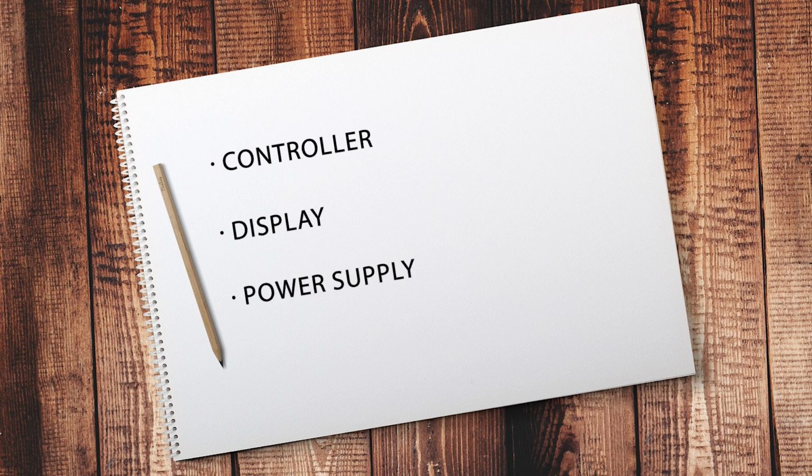Now we know the features we want the clock to have, we need to figure out what hardware we're going to use. The hardware we need is a controller, a display, a power supply, and a case. Considerations for the controller are something that we can program and something that has enough pins to be able to drive the display that we want to use.